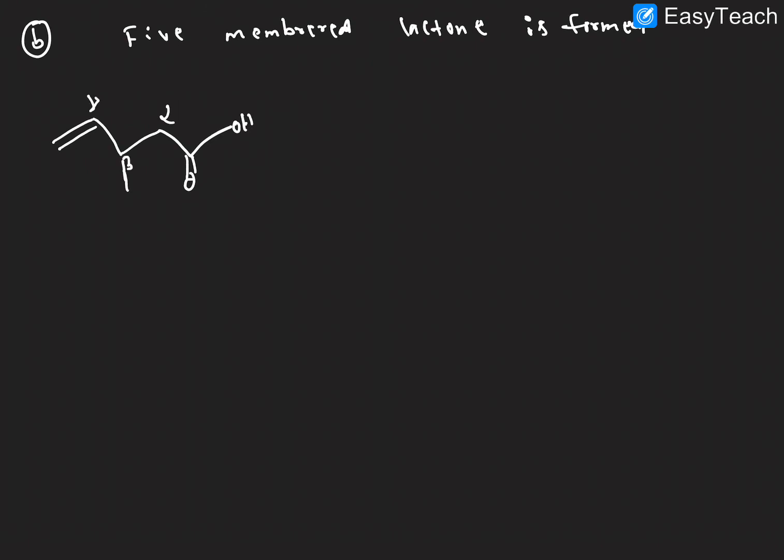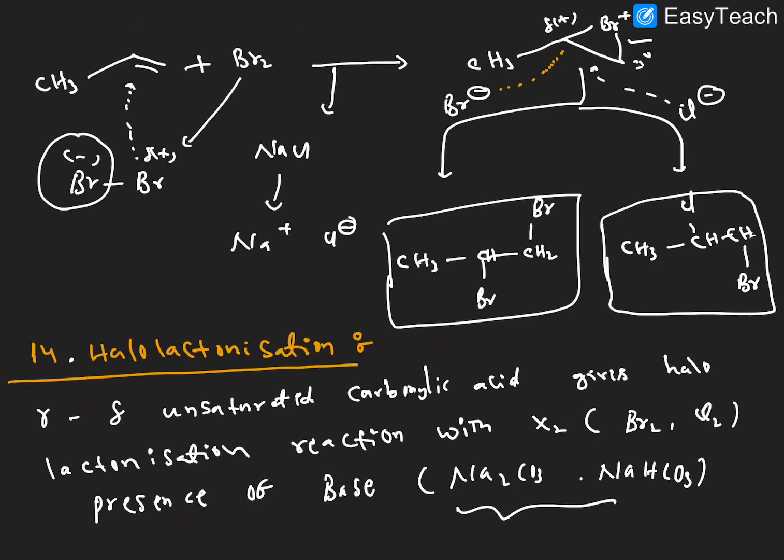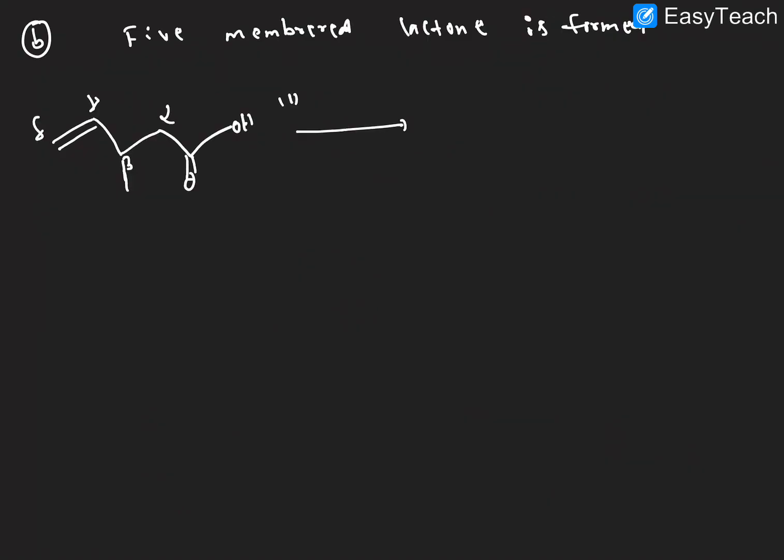This is the alpha carbon, beta carbon, gamma and delta carbon. The delta position contains the unsaturation. First, what happened here? One more thing, I forgot: here we can take I2 also, right? I2 also participates in the reaction.